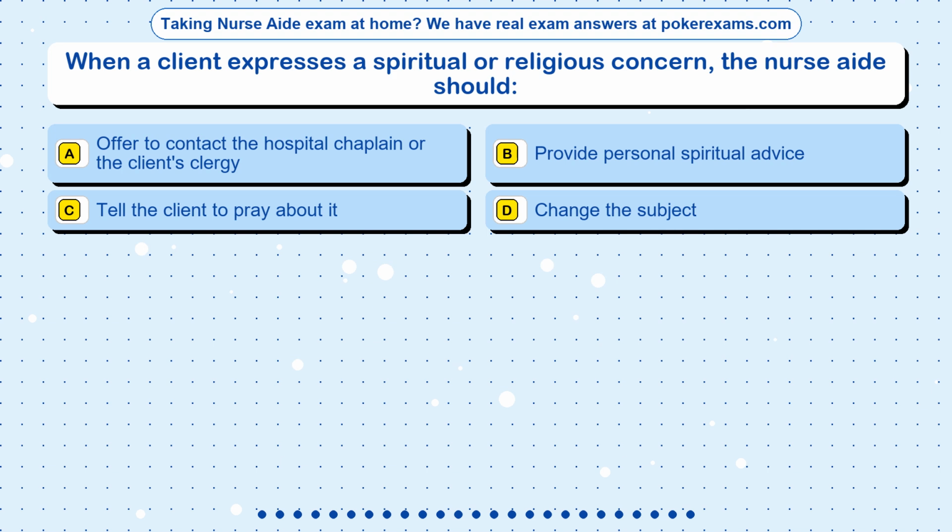Question 1. When a client expresses a spiritual or religious concern, the nurse aide should: Option A. Offer to contact the hospital chaplain or the client's clergy. Option B. Provide personal spiritual advice. Option C. Tell the client to pray about it. Option D. Change the subject.